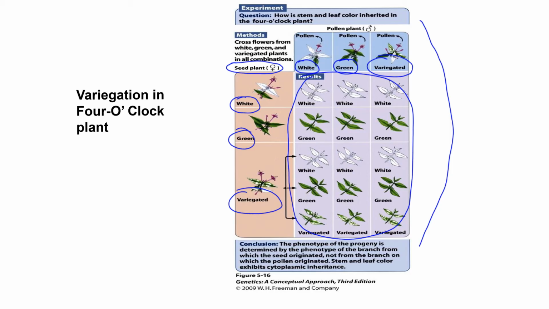This observation also applies to the inheritance of mitochondrial traits in humans. As we already discussed, in humans as well, cytoplasmic inheritance, or respectively mitochondrial inheritance, is always determined by the maternal parent. So genes encoded on mitochondrial DNA, or traits encoded by these genes, are always inherited from the mother.